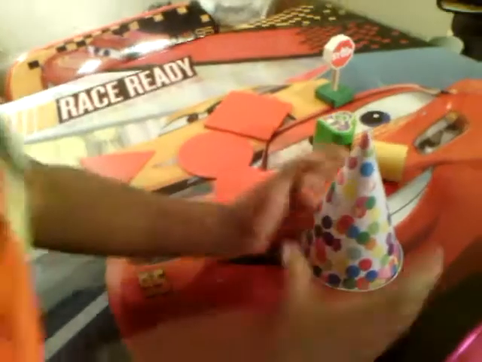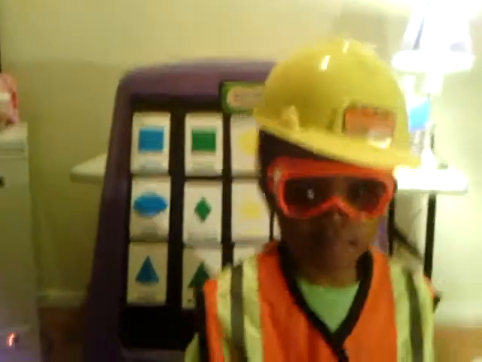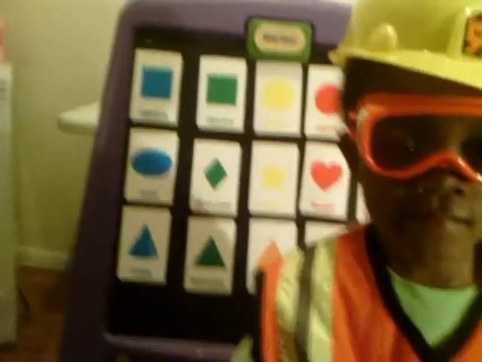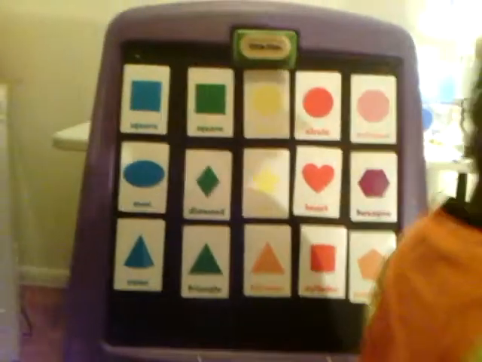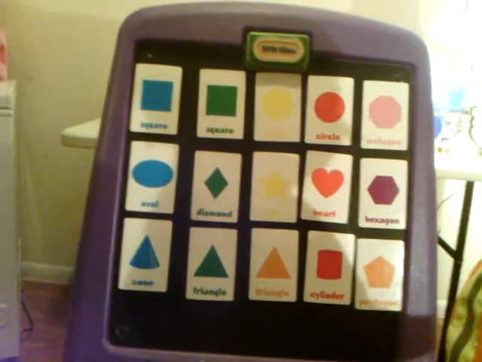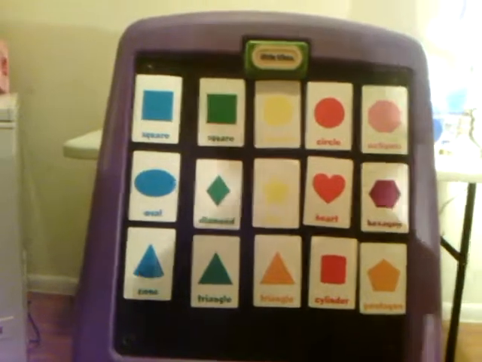Rodney, here on your table, you have some items that look similar to the ones on your board. I want you to pick up a square and show me a square off the table. Give me a square. No, it's not a square. Okay, give me a square. Yes, right there. Okay, so show me the square.